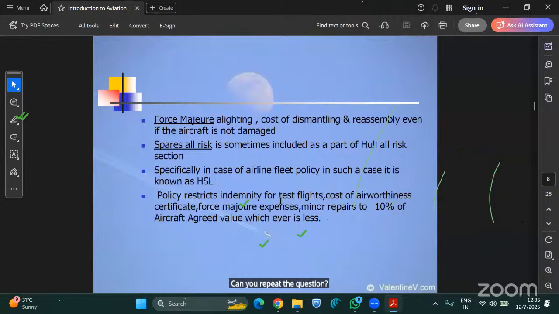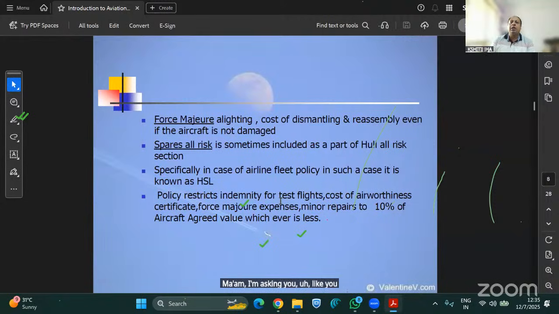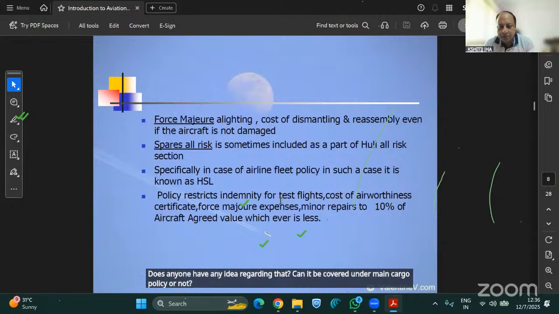I'm asking you, when the aircraft is there, after certain life cycles, the engine needs to be sent for overhauling from India to, say, Canada. So that engine is dismantled from the aircraft and is now to be sent to, say, Pratt and Whitney, where they will do the overhauling work. But can we cover that engine under a marine cargo policy or not, or why should we take a separate space all risk policy? Does anyone have any idea? Can it be covered under a marine cargo policy or not? Yes or no? No, sir.